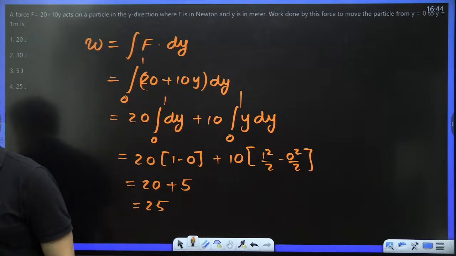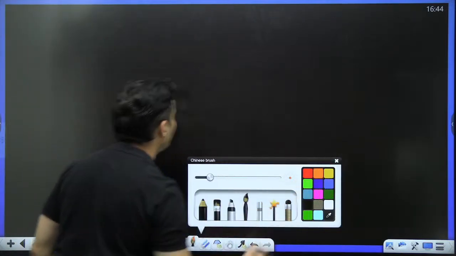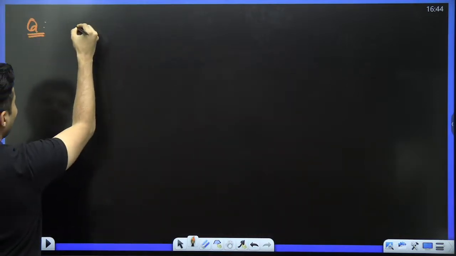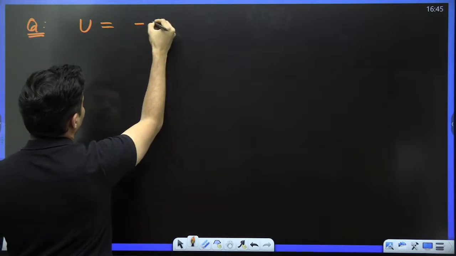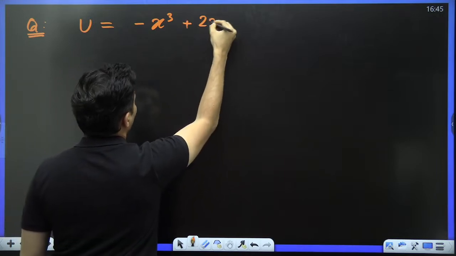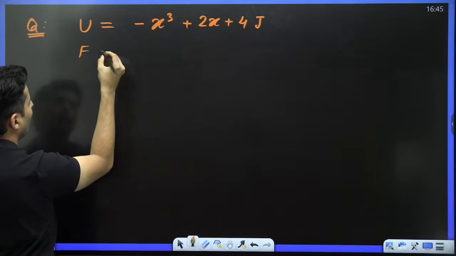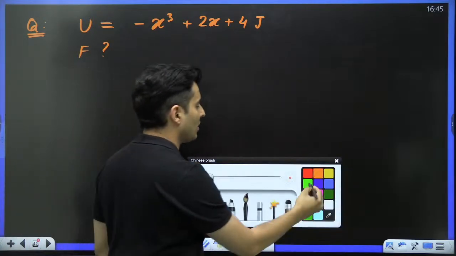Perfect. Awesome. Next, let's go to the next question. The next question I wanted to give you on my own. Imagine this. If I tell you that U, the potential energy, is given by minus x cube plus 2x plus 4 joules, then can you find the force as a function of x?